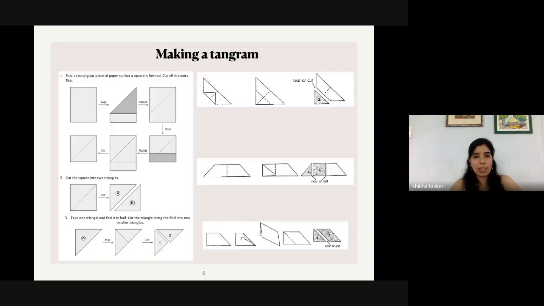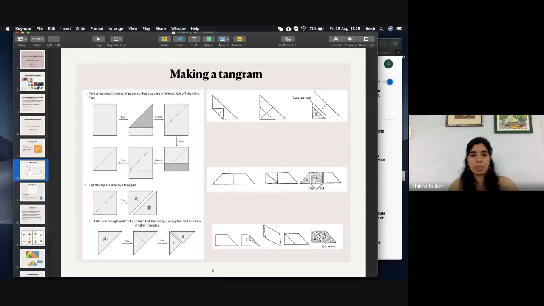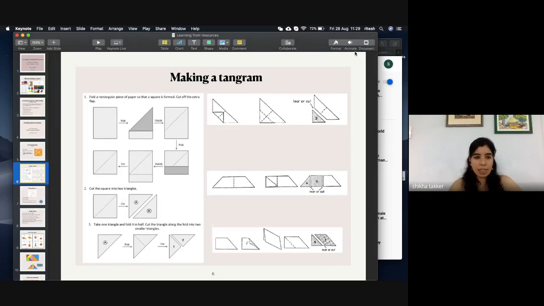So what we will do today is first try to make a tangram. Shall we all take an A4 size sheet of paper and try to make it? We have to make it because in the next slide, the questions that I ask, you will be able to answer by looking at the tangram pieces that you make. So shall we begin? Yes. Take an A4 size sheet of paper and try to fold it in a way so that you get the biggest possible triangle.